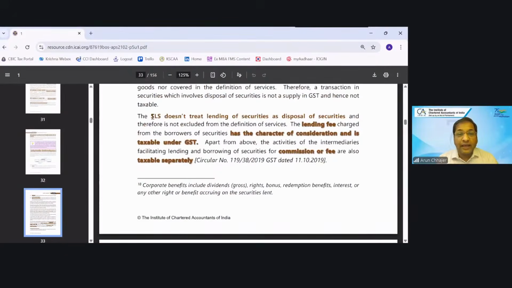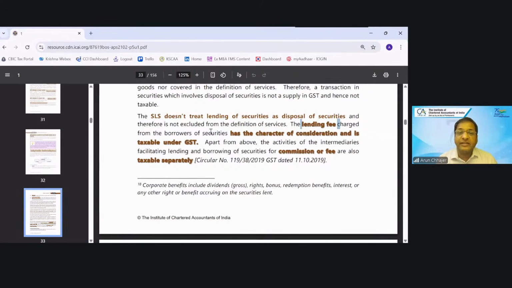So SLS. They are saying security lending scheme shall not be treated as disposal of security. Therefore, it is not excluded from the definition of service, because we know that money and security are excluded. But security lending scheme is like giving the security on loan.